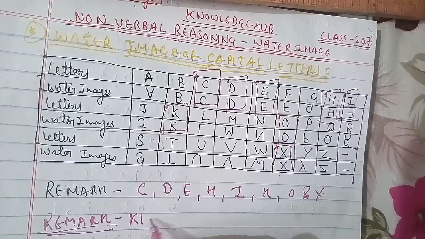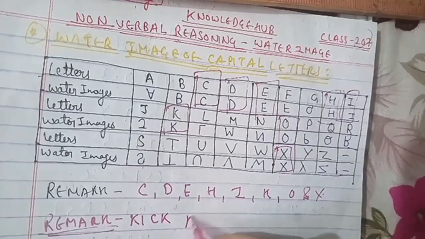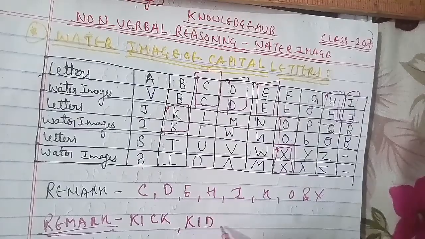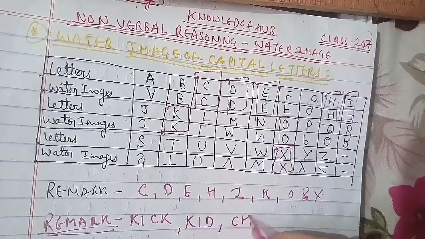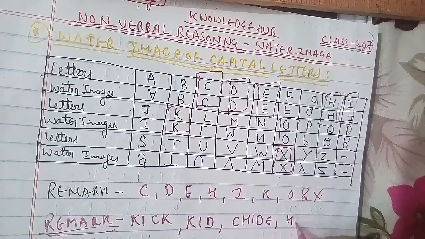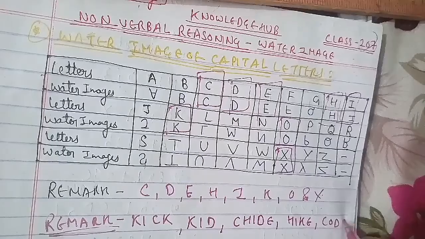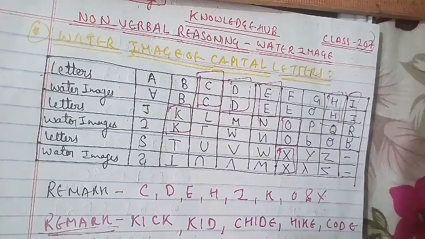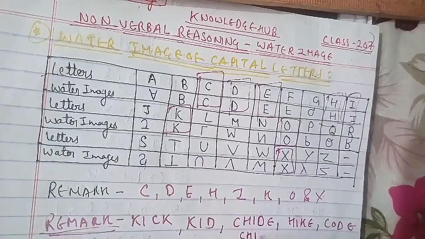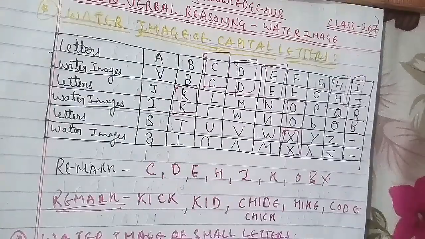Then kid, another child, another height, code, and of course chick. These have the same mirror image as the words and alphabets here.